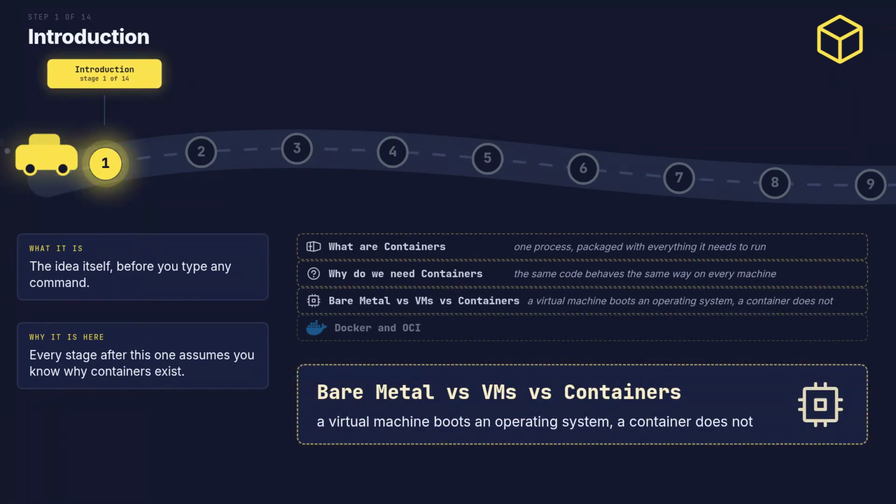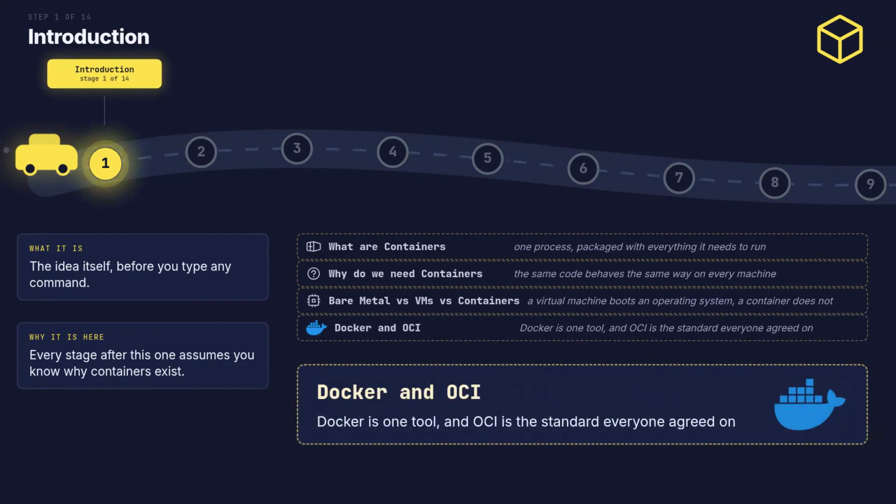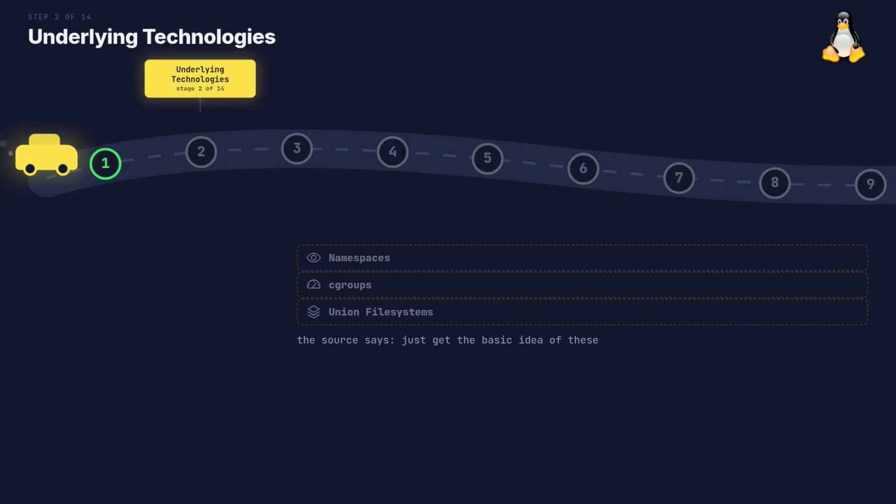Bare metal is one operating system on one machine. A virtual machine boots a whole guest system. A container just starts a process. Docker is one product. OCI is the written standard for images and runtimes, so other tools can run the same image.